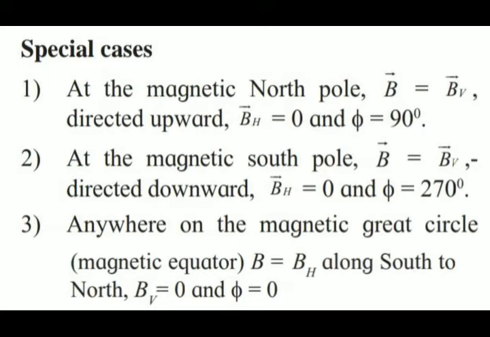And if you are at the magnetic south pole, the resultant magnetic field will be equivalent to the vertical magnetic field and the horizontal will be 0, and the angle of dip will be 270 degree. And if you are at the magnetic north pole, the resultant magnetic field will again be equivalent to the vertical magnetic field and the horizontal magnetic field will be 0 again, but here the angle of dip will be 90 degree.